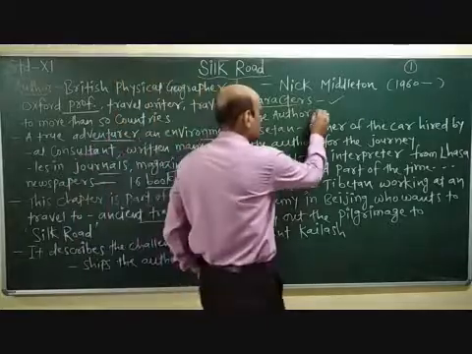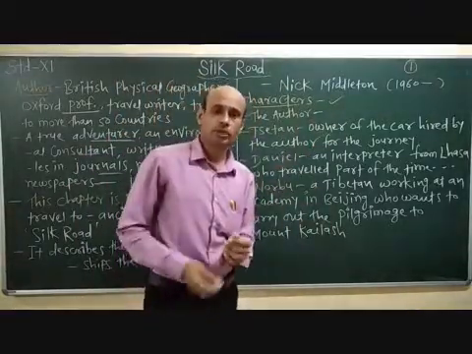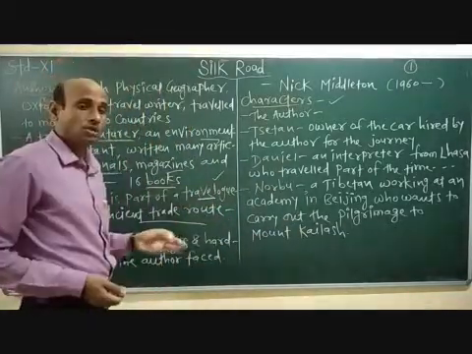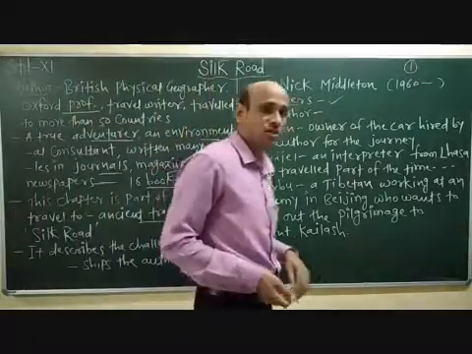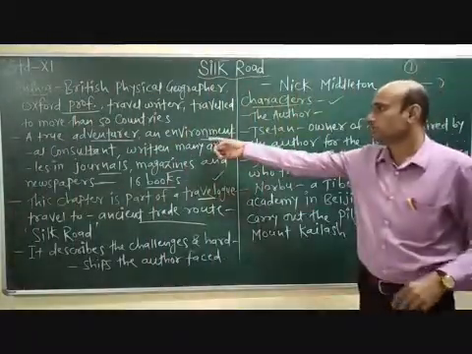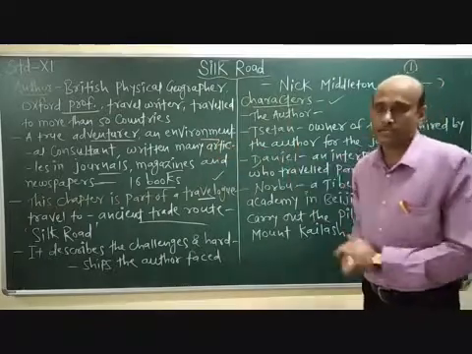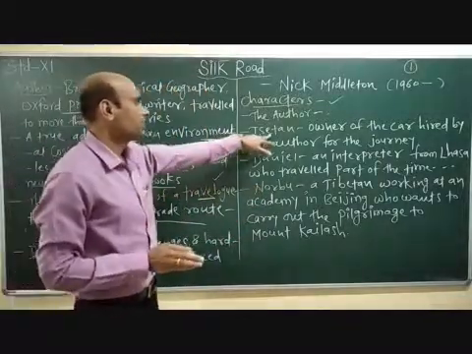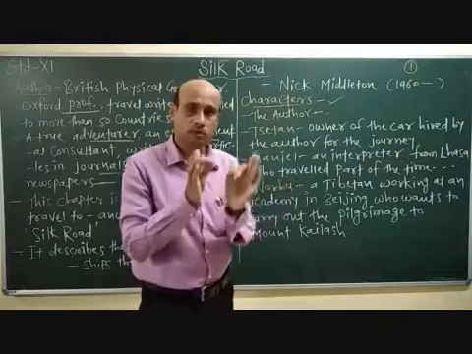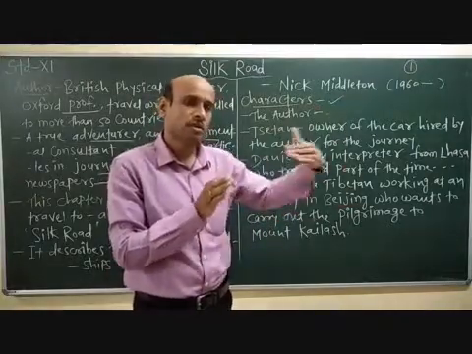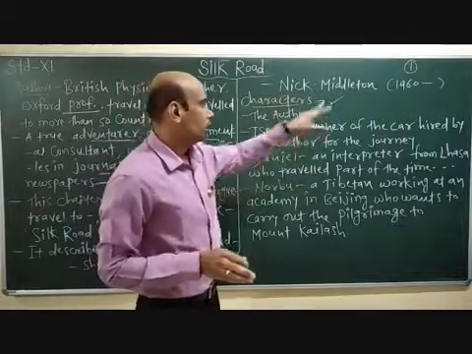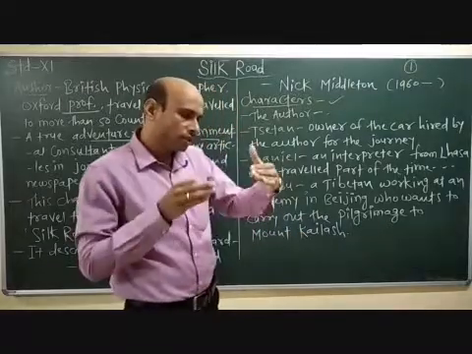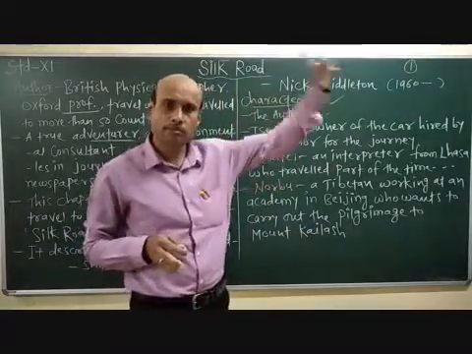Now the first character is the author, Nick Middleton. We know who he is: a British physical geographer plus Oxford professor, a travel writer, and we could say also an environmental consultant. Clear? Now coming to the second character here, Tsetan, T-S-E-T-A-N, but we pronounce it as Seton. He is the owner of the car hired by the author for the journey, as the author was heading towards Mount Kailash.